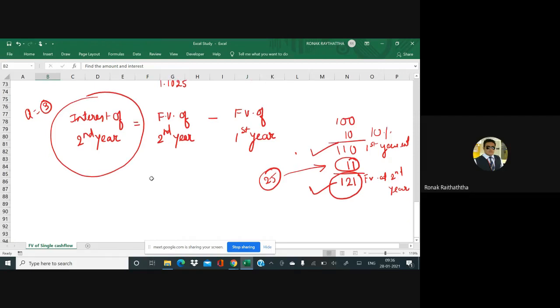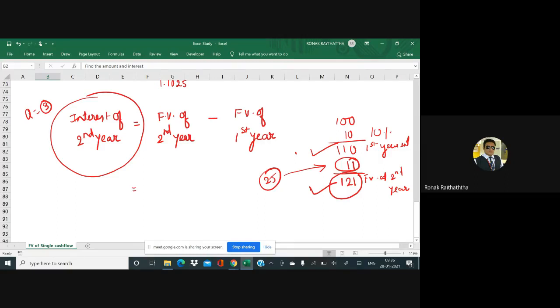Now see, FV of the second year can be found by applying the formula. So what is the formula? Can someone tell me FV of the second year? No, FV of second year, beta.